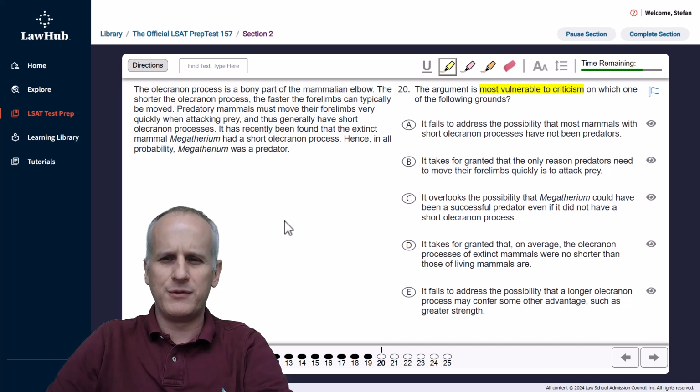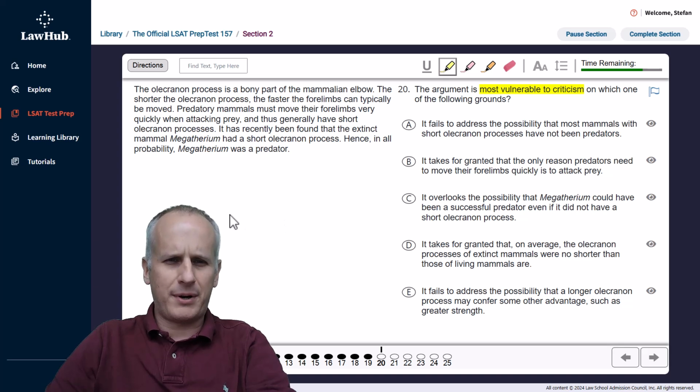So we're just going to highlight most vulnerable to criticism and know that this is going to be an identify a flaw question task. So we're going to read the paragraph, then we're going to highlight whatever the conclusion is of the paragraph to focus on the relevant information and hopefully be able to come up with at least a broad prediction of what the flaw might be before engaging the answer choices. We begin from the top.